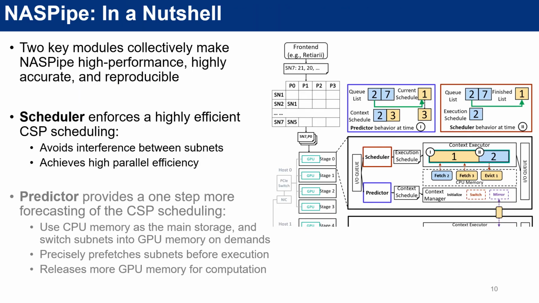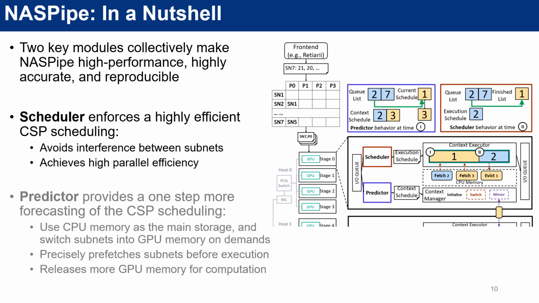Here is the per GPU system architecture of NASPipe. On each GPU, NASPipe has a scheduler that enforces our highly efficient CSP scheduling. And we also have a predictor. Remember that in Supernet training, only one subnet is activated at any time. Therefore, NASPipe takes the GPU memory as the main storage, and switches subnets into GPU memory before they are actually executed.